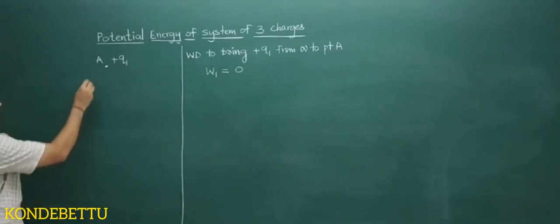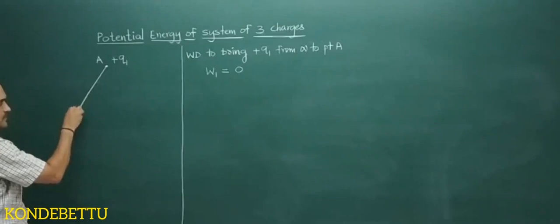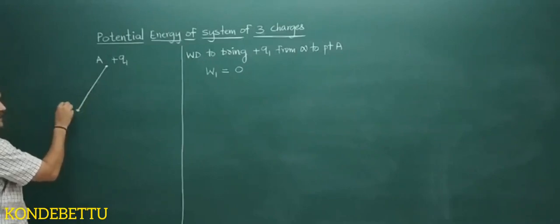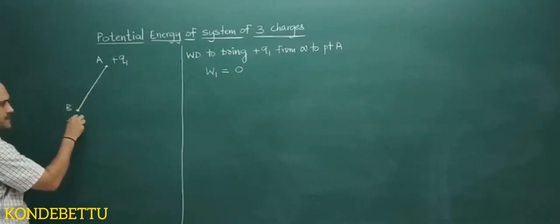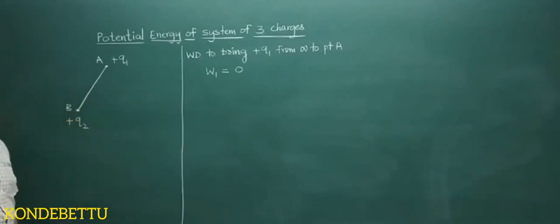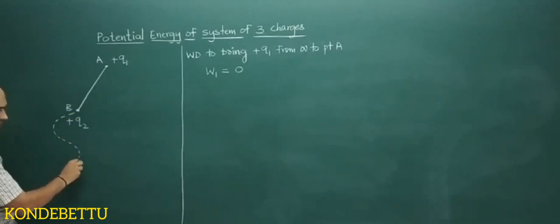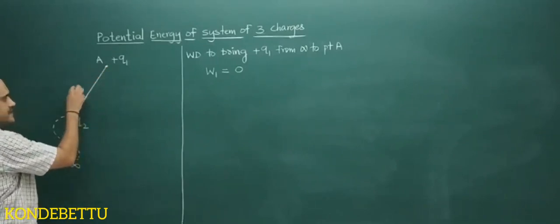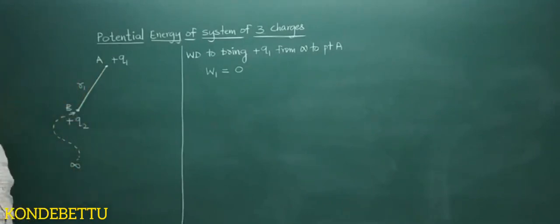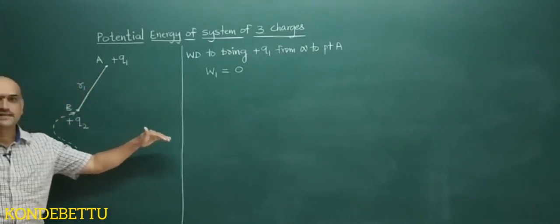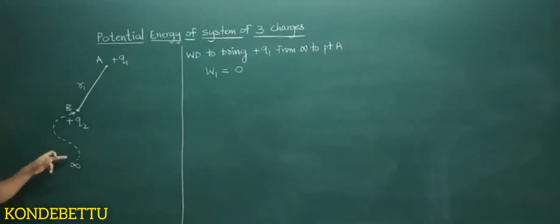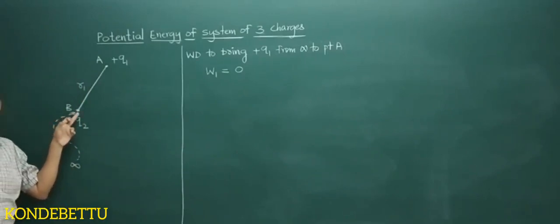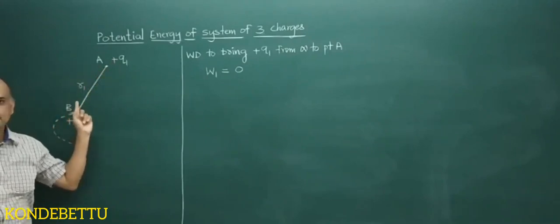Now I will take at point B charge plus Q2 is brought. This is brought from infinity. I am bringing it over here. Let this distance be R1. Now as we had seen in the last derivation, while bringing this Q2 from infinity to point B, this charge will oppose.